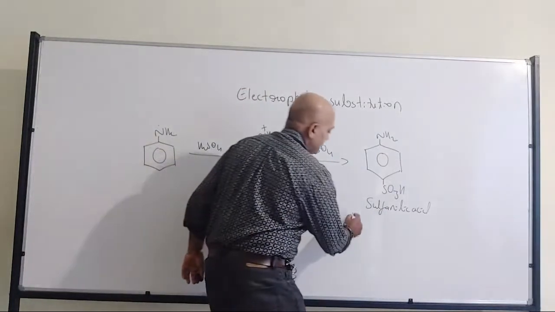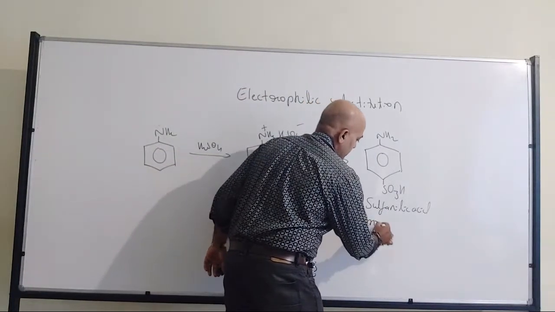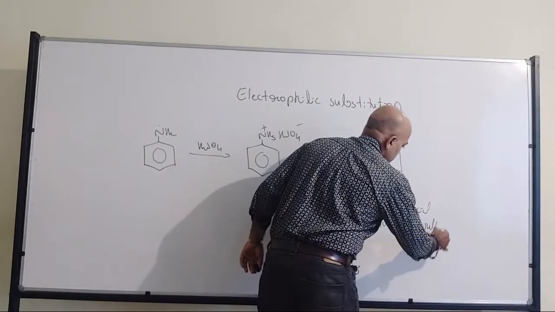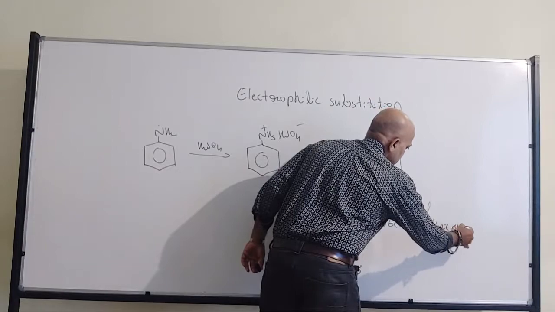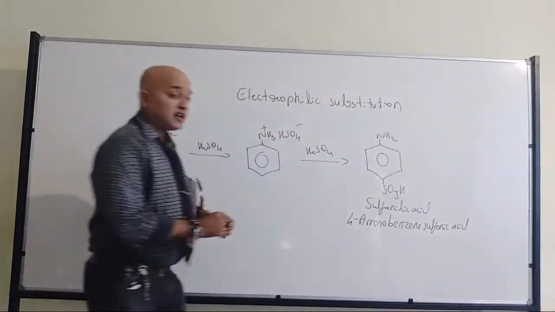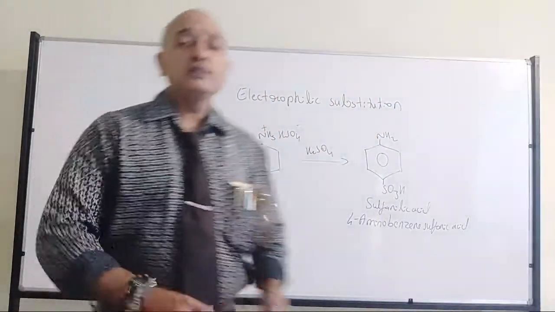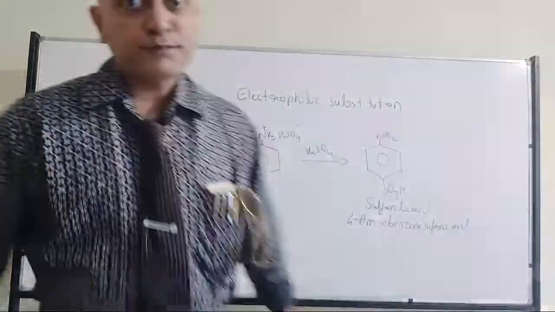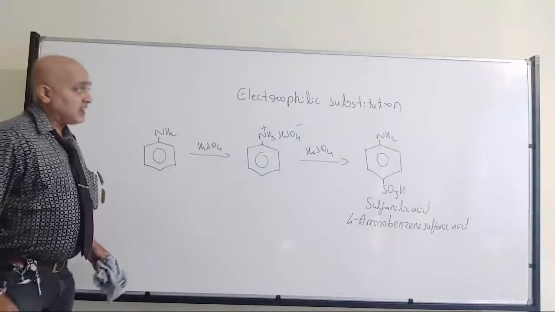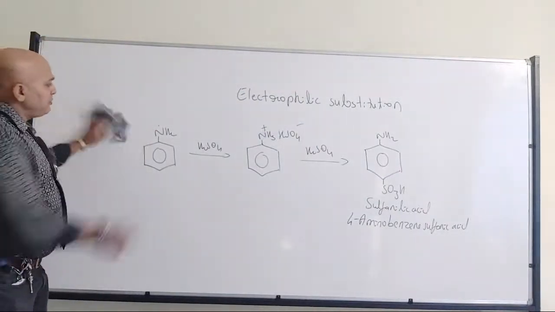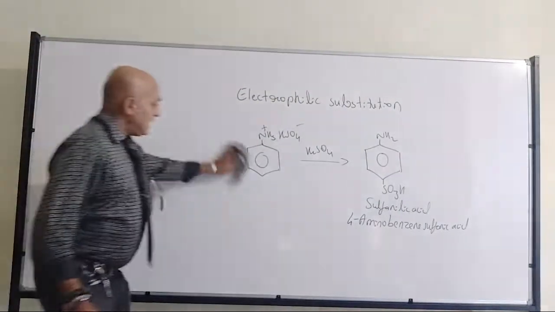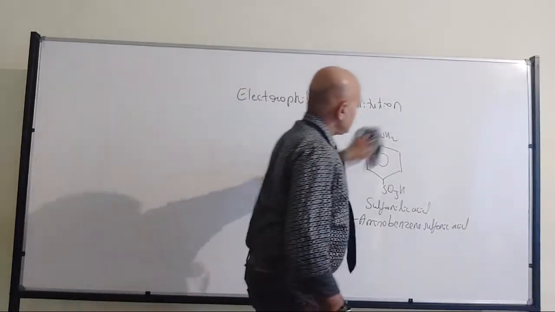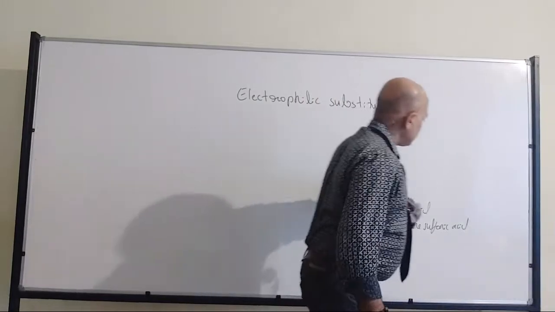So that is the IUPAC name, 4-aminobenzene sulfonic acid, right? Which can also be called para-aminobenzene sulfonic acid. Yes, Bharat, very good. So the last very important point, try to discriminate between halogenation, nitration and sulfonation. Fine? So try to discriminate between these reactions.